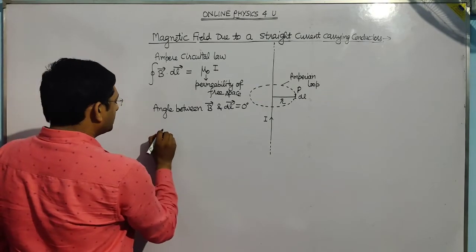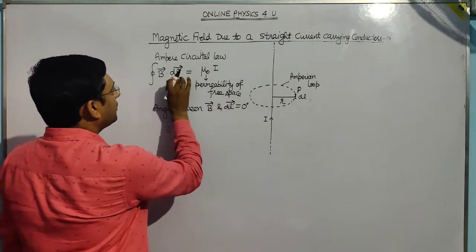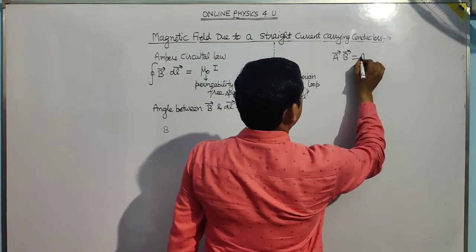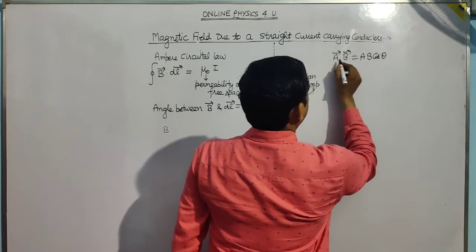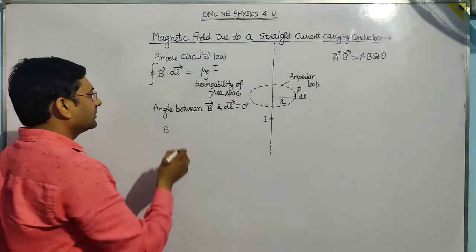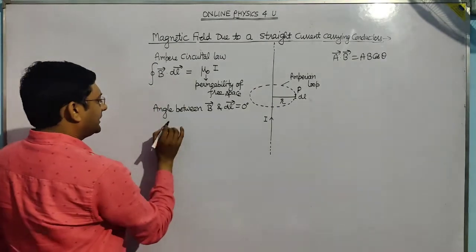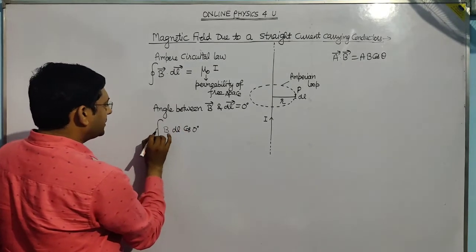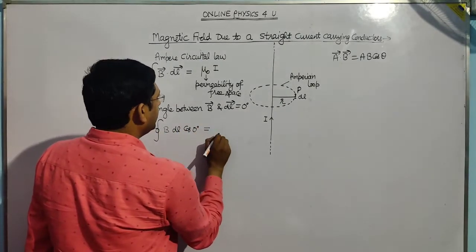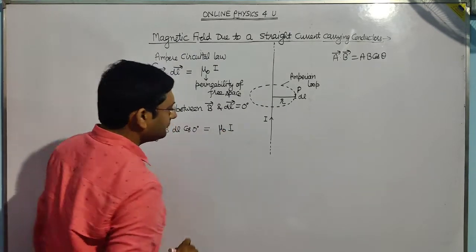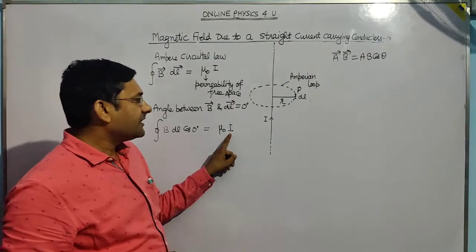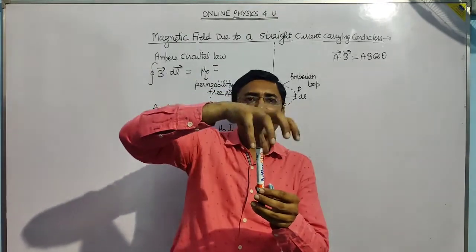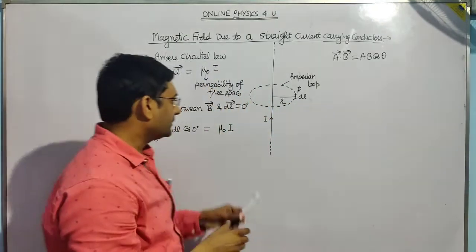So I am using this law. What is A dot B? You know very well, A dot B equals AB cos theta. So the magnitude of B is B, and dl, and cos of the angle is 0 degree, and closed integration for the closed loop equals mu naught into I. What is I? I is the current enclosed by the Amperian loop. So this is the Amperian loop, and the current enclosed by this loop is I.